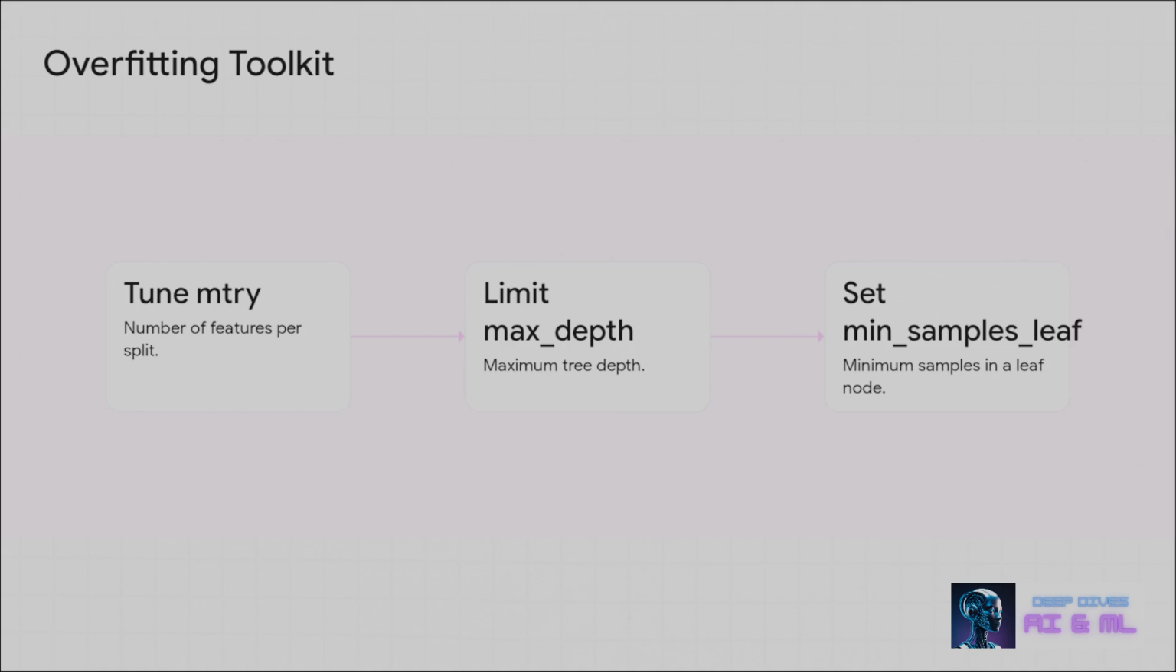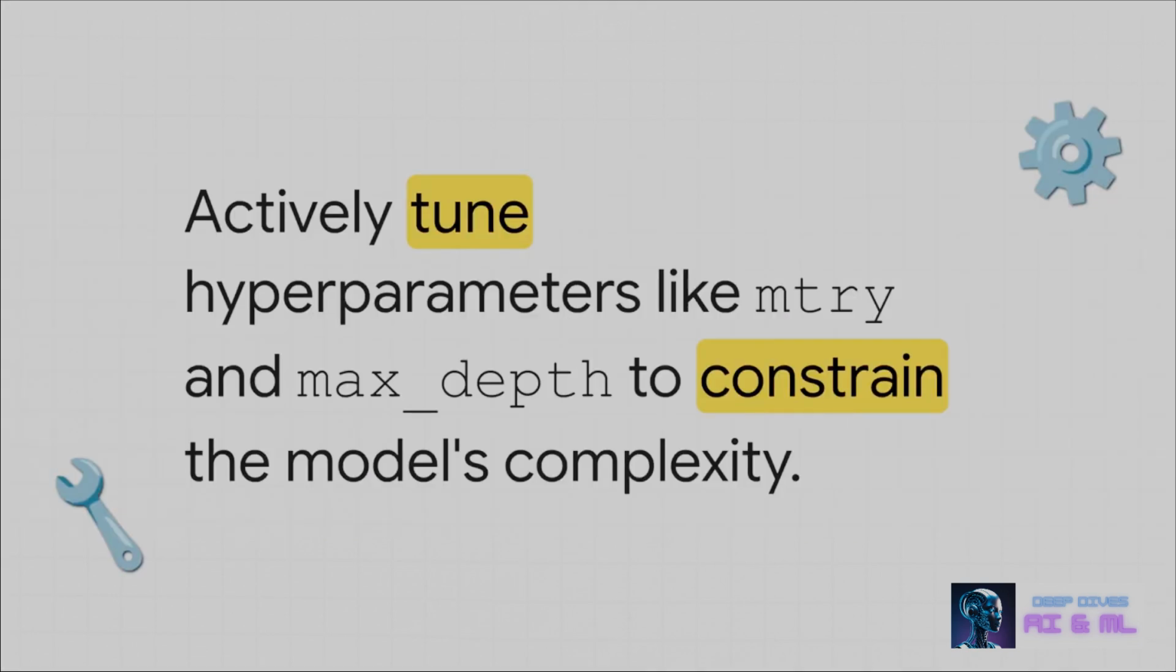First is mtry, which controls how many features are considered at each split. Second, you have max_depth, which puts a hard limit on how deep your trees can grow. And third, there's min_samples_leaf, which stops the model from creating tiny, super-specific leaves for just a few outlier data points.